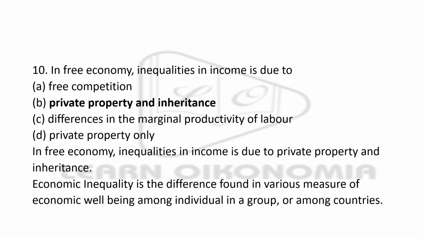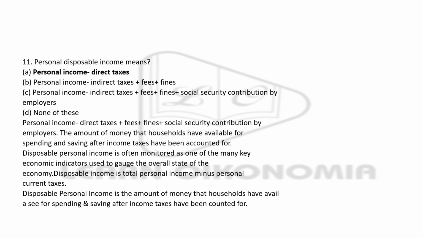In a free economy, inequalities in income is actually due to these kinds of things. And economic inequality, as we all know, is a difference found in various aspects of economic well-being. This could be among a group, among countries, etc.